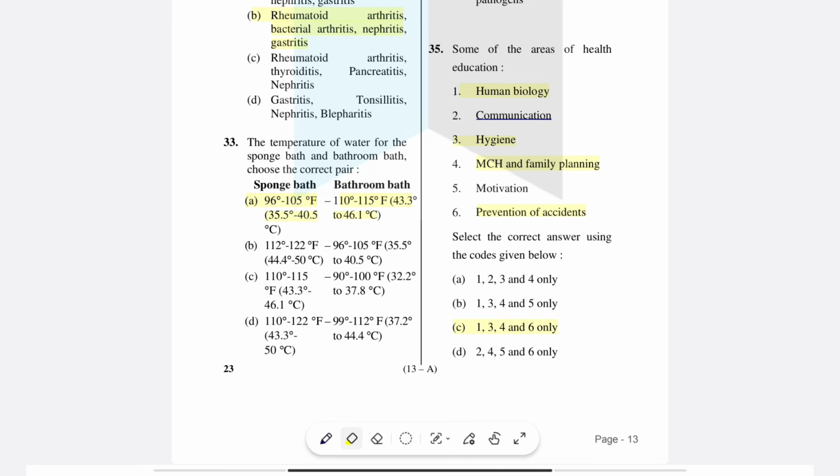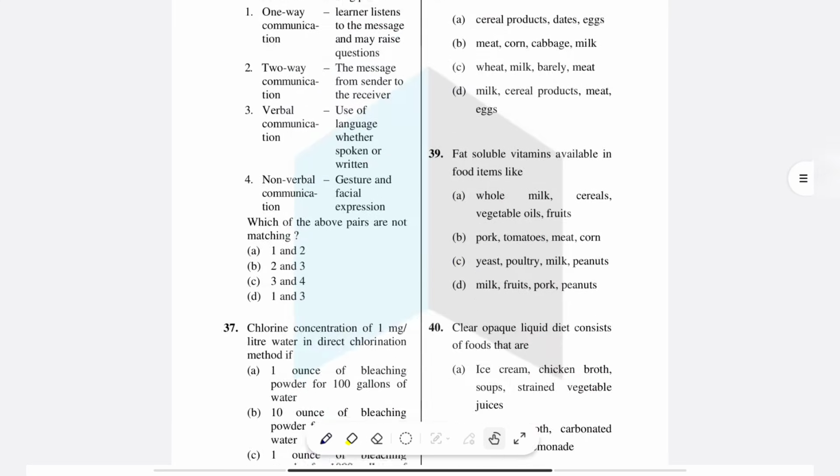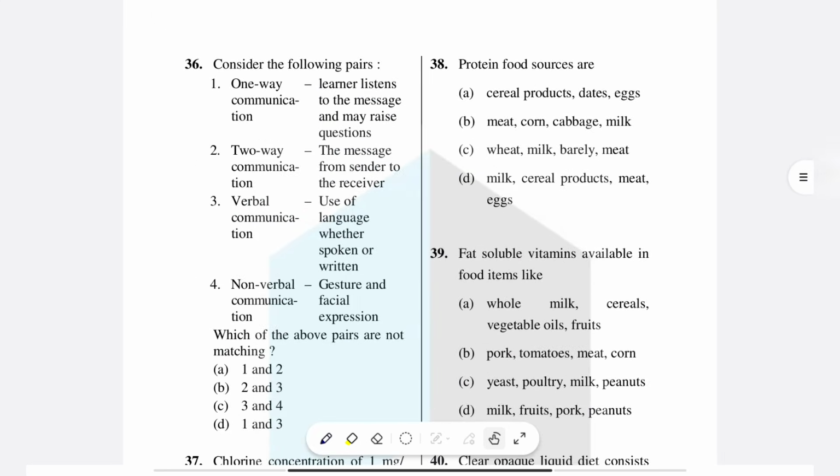Next we are moving to question number 36. Consider the following pairs. One-way communication: learners listen to the message and may raise questions. Two-way communication: the message from sender to receiver. Verbal communication: use of language, whether spoken or written. Non-verbal communication: gesture and facial expression. Find out which of the following pairs are not matching.